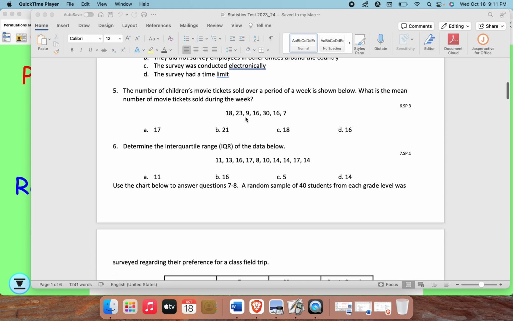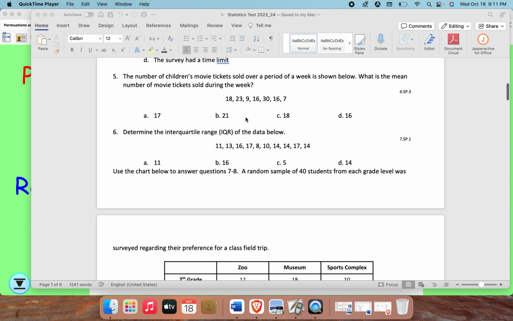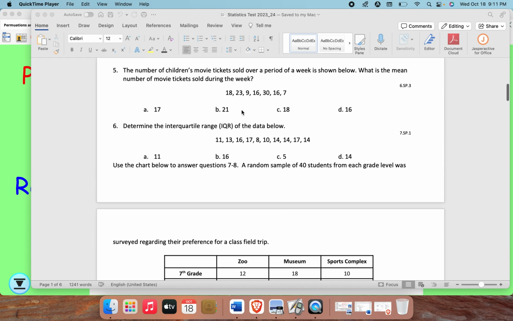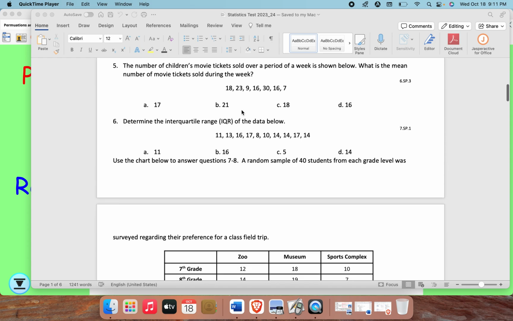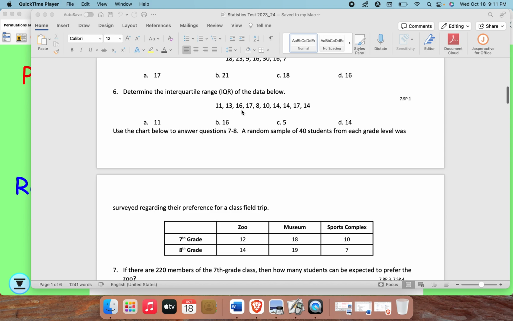5. The number of children's movie tickets sold over a period of a week is shown below. What is the mean number of movie tickets sold during the week? A. 17, B. 21, C. 18, D. 16.